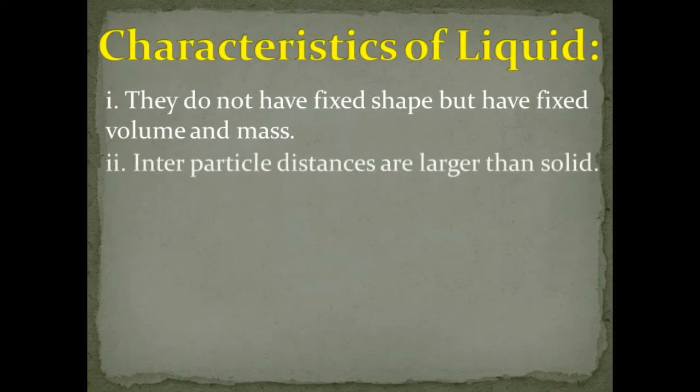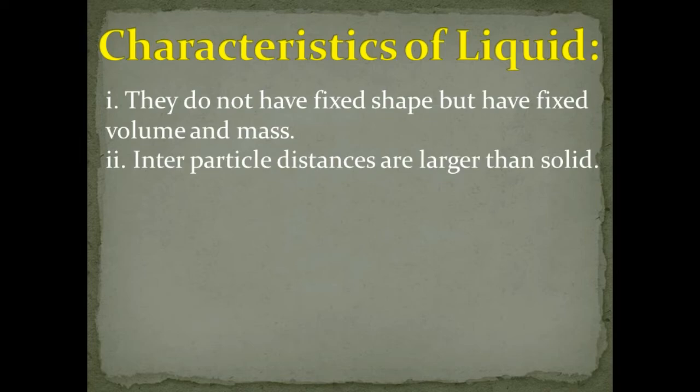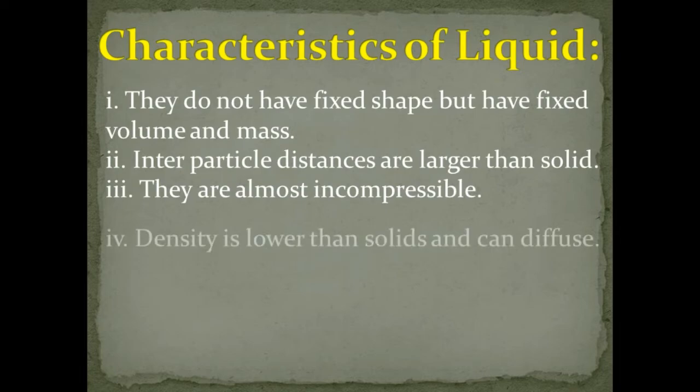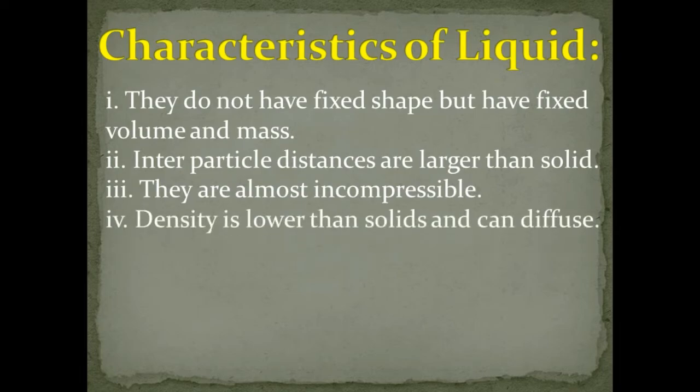Second, the interparticle distances are larger than in solids, that is, the interparticle space is larger compared to solids, and they are almost incompressible. Liquids are also almost incompressible under ordinary conditions, and density is lower than a solid and they can diffuse. Just like water vapor, right? During the winter time, water vapor gets diffused in the atmosphere and it makes fog, clouds and all, right?